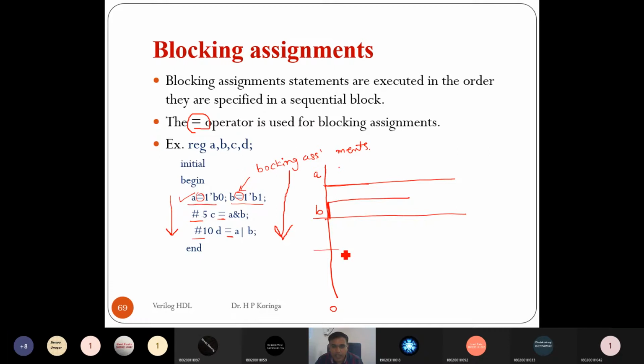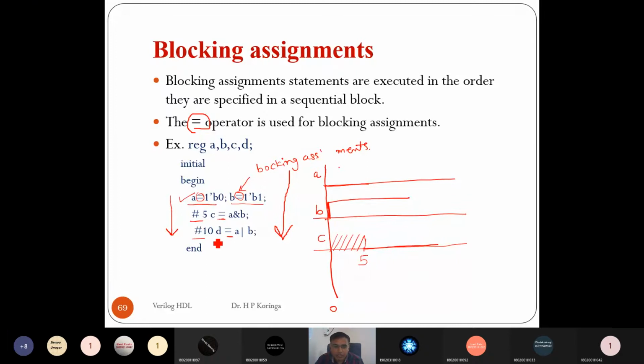So we'll get after the 5 time unit, it assigns A and B to C. But A is equal to 0, B is equal to 1, so C will be equal to 0. After the 5 time unit, and before the 5 time unit, whatever will be the initial value of C, that will be there, right?